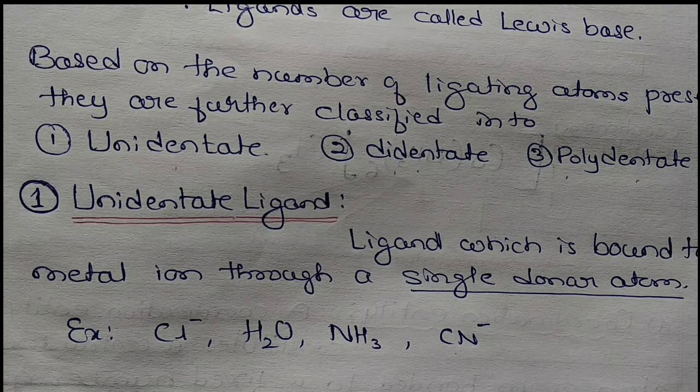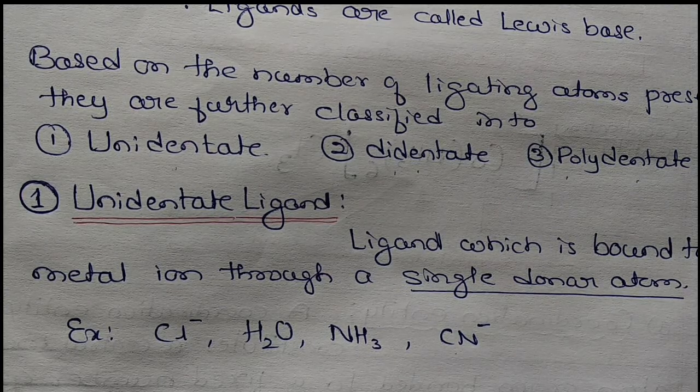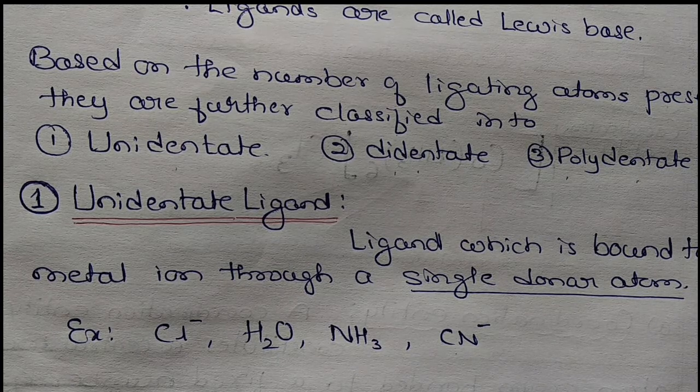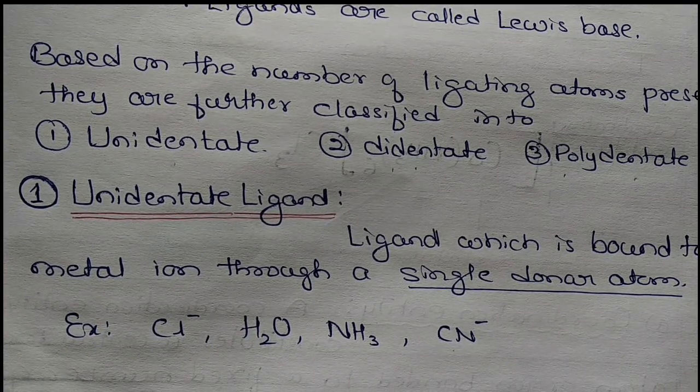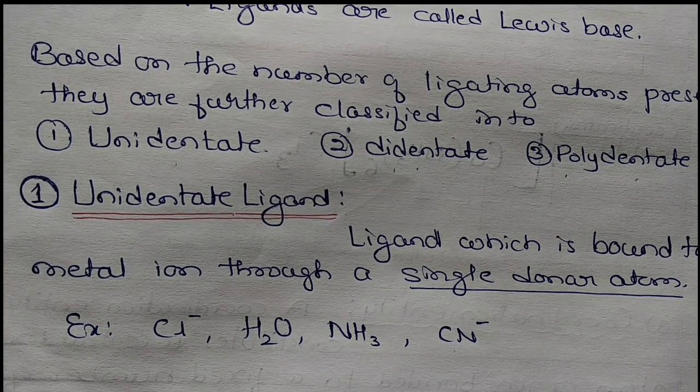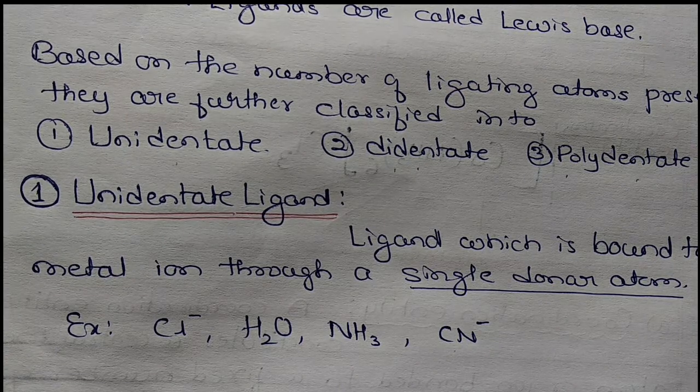Next, in unidentate ligands we again have different categories: unidentate neutral ligand, unidentate negative ligand, unidentate positive ligand. These are very important, so let us talk about that now. I hope you followed that. Ligand is nothing but the donor atoms, ions or molecules.